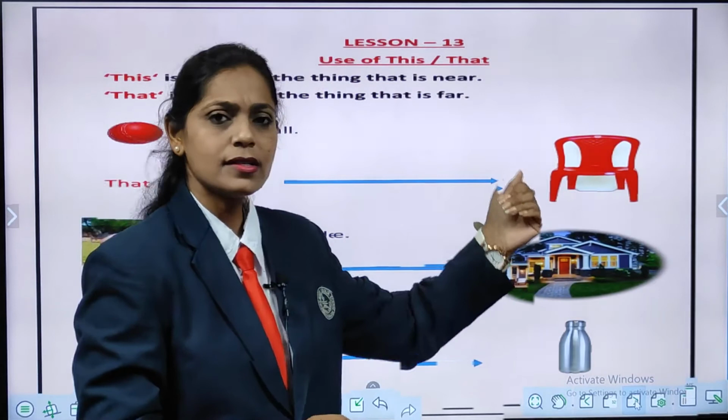So, this way, children, it is very easy. When any object is near to you, when you can hold it in your hand, or it is beside you, those things we call near. So, what do we use for that? This. But for things which are far, you need to walk and go to that thing. It is far from you. So, for those things what are we going to use? Yes, we are going to use that. So, now you know the difference between this and that.